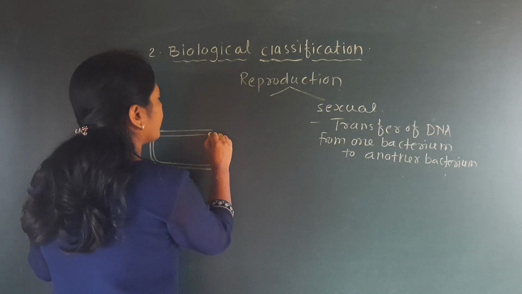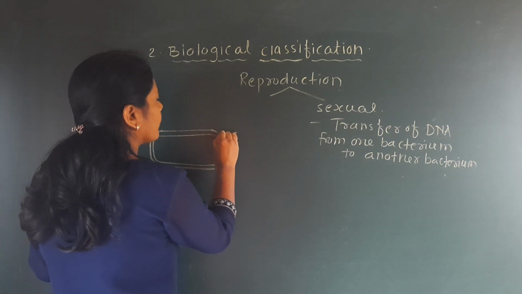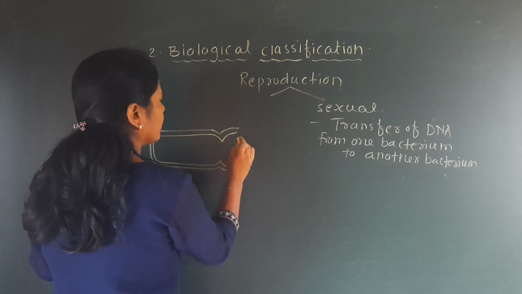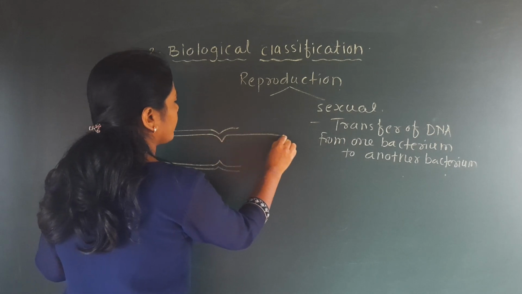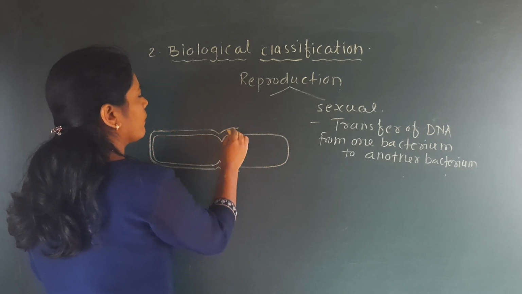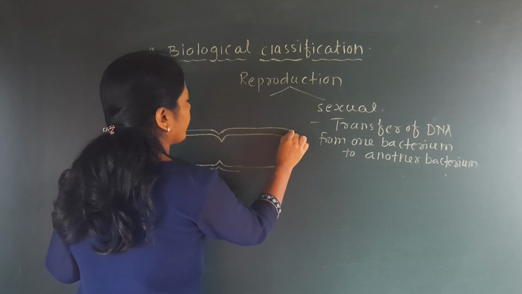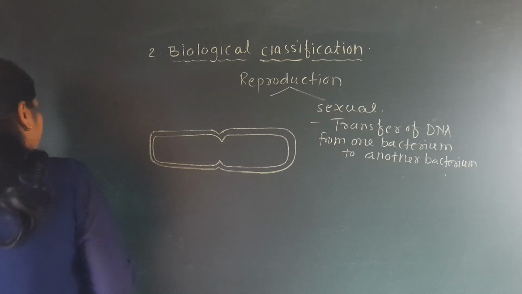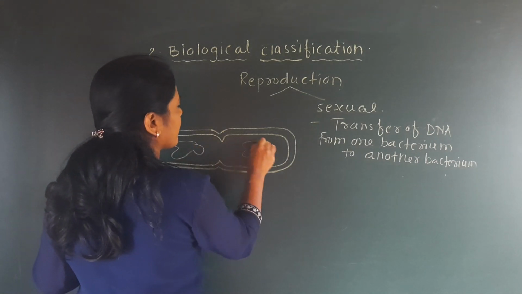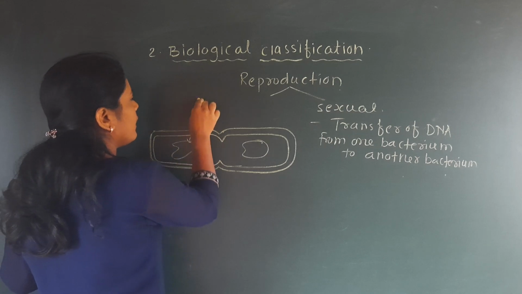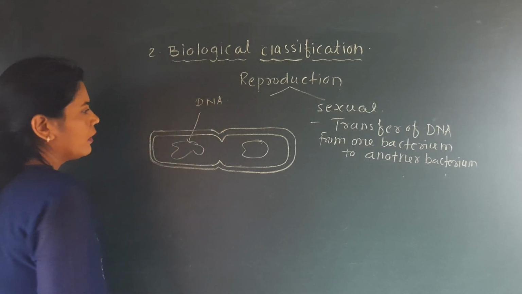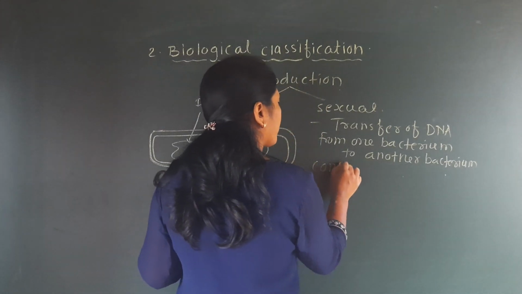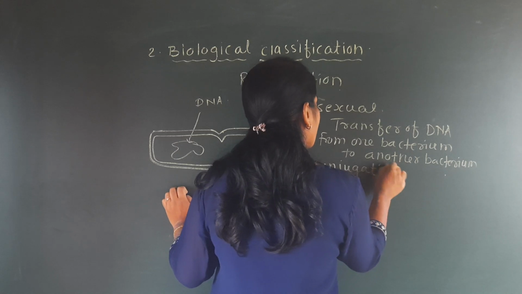These two bacteria come close together, they join together, and here you will find that there is an exchange of genetic material, that is called DNA. It is also called conjugation. So another term for sexual reproduction is conjugation.